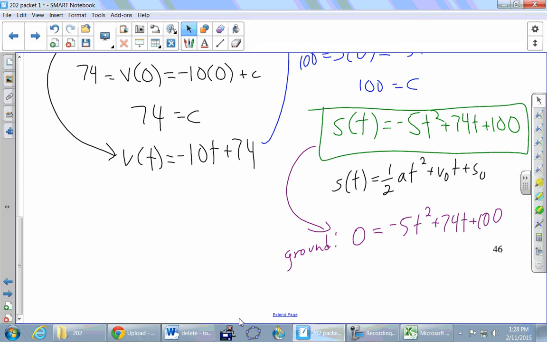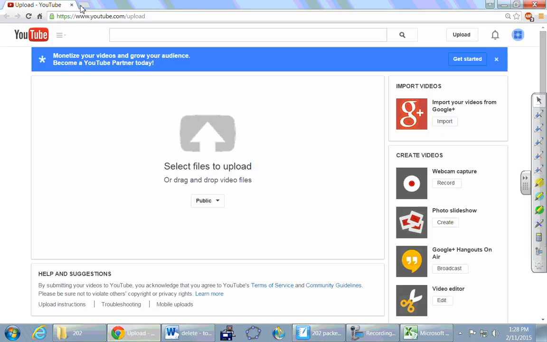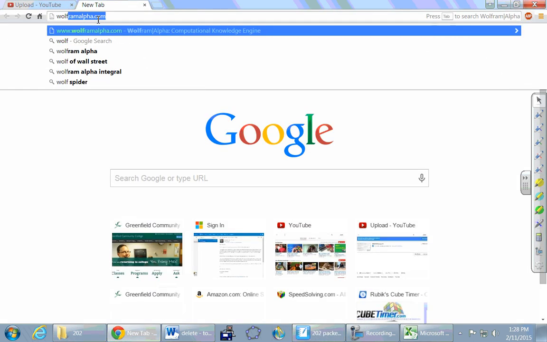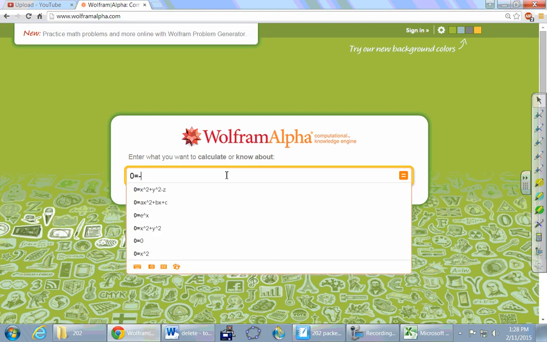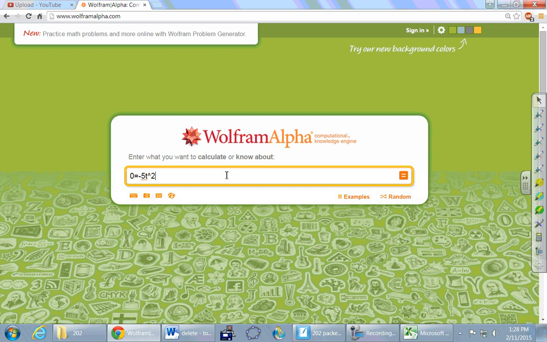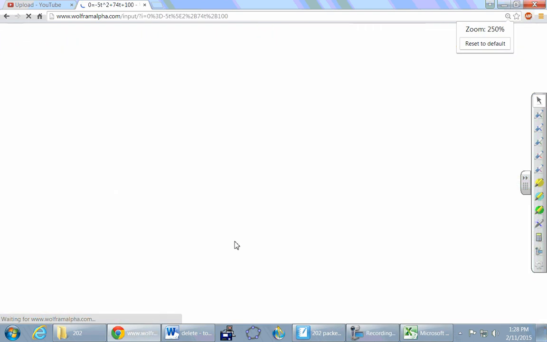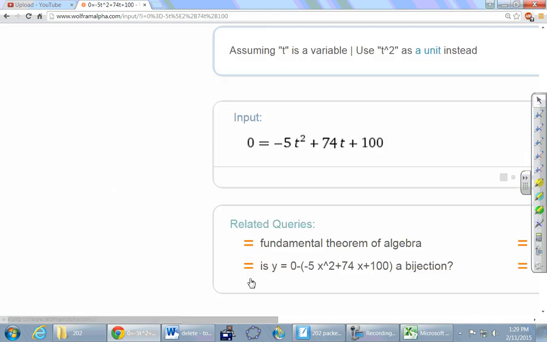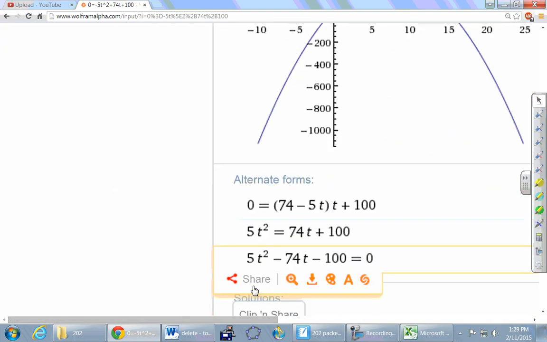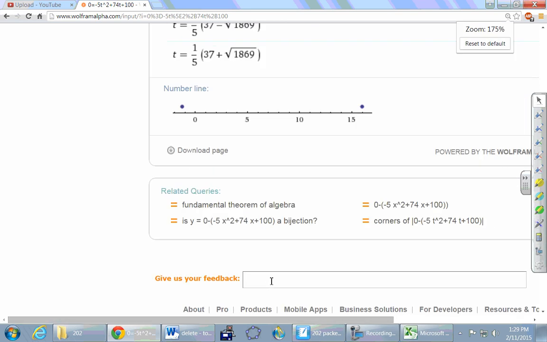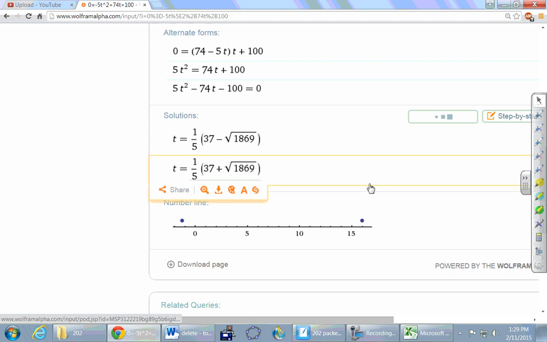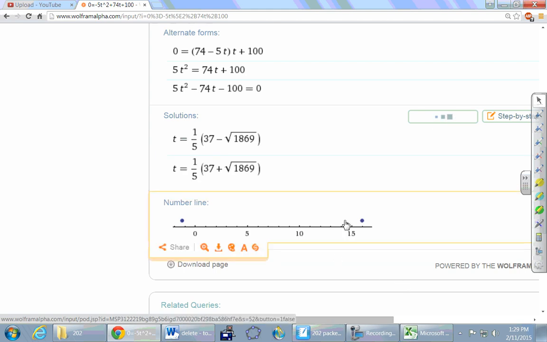I don't know if that has nice solutions. Probably not. I heard somebody say Mathematica, so that seems like a good enough thing to use here. All right, so Wolfram Alpha. What was it? 0 equals negative 5t squared plus 74t plus 100. All right, so there's the input. There's the parabola. There's the radical versions of things. Where's the approximate versions? Here we go. So it looks like 16-ish and negative 1-ish.